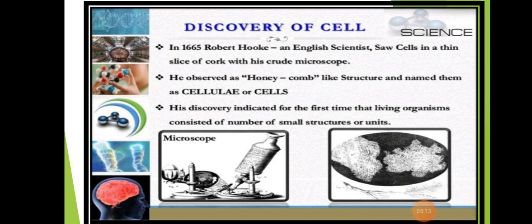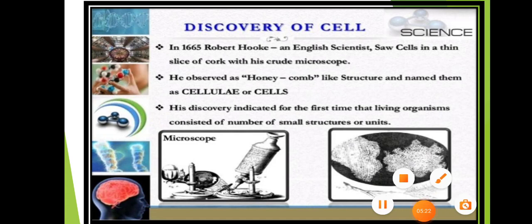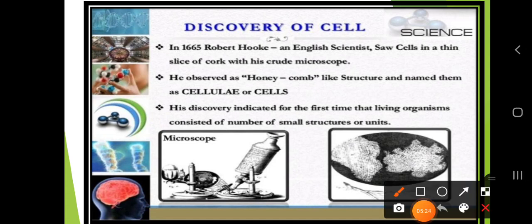So dear students, the next concept he discovered is the honeycomb like structure. He was the first scientist to indicate that living organisms consist of a number of small structures or units. Okay. So if a 2 marks question is asked, write a short note about the discovery of cells. You have to write at least 2 to 3 points.